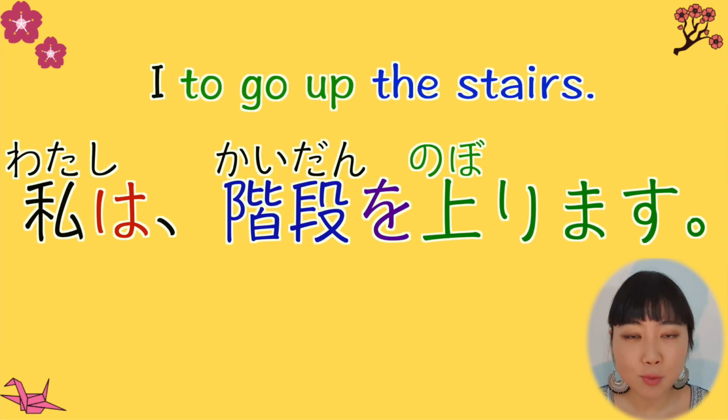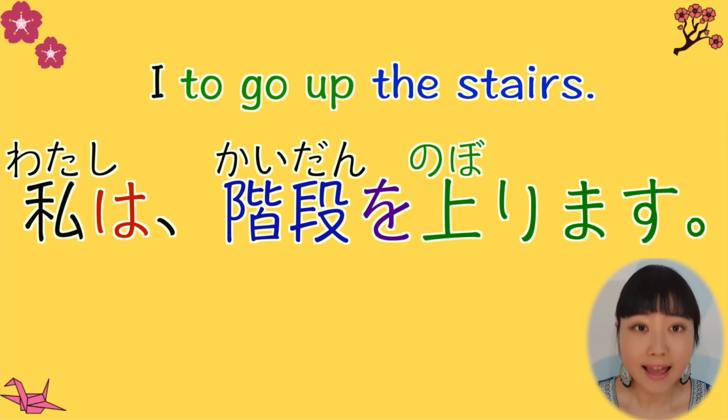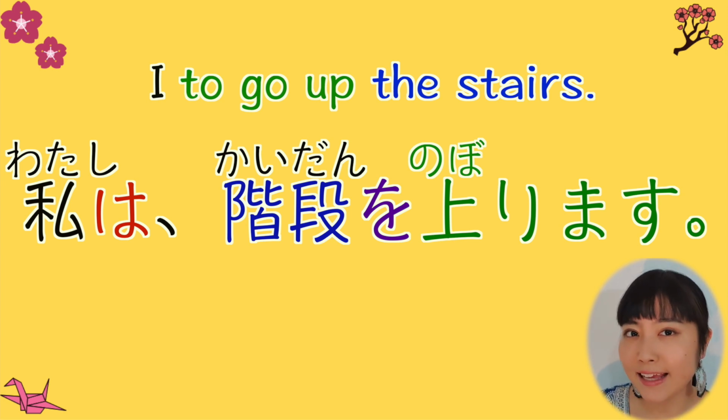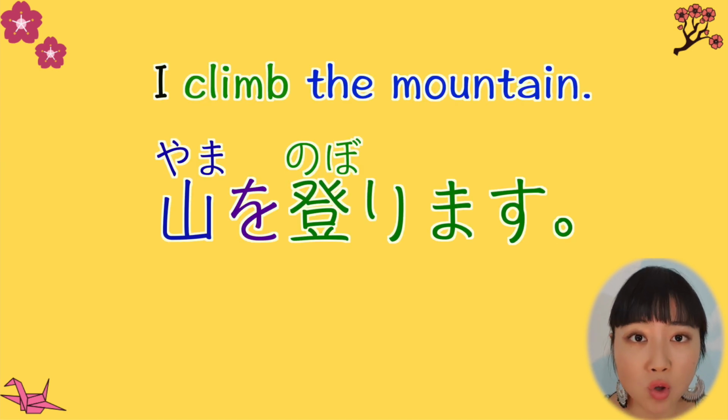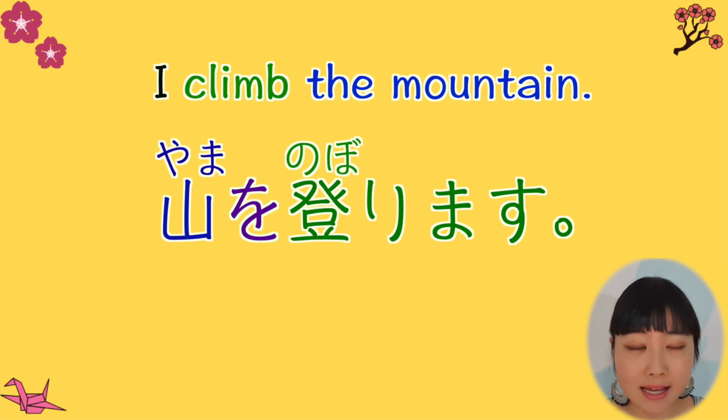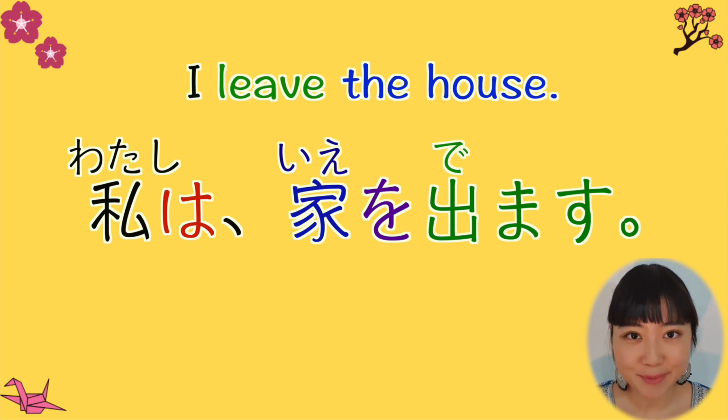Second one 私は階段を登ります。階段 is stairs. 登ります is climb. So I climb the stairs. Again, you cannot say like 階段で登ります. It doesn't sound natural. You have to say 階段を登ります。Or you can also say 山を登ります。I climb the mountain.